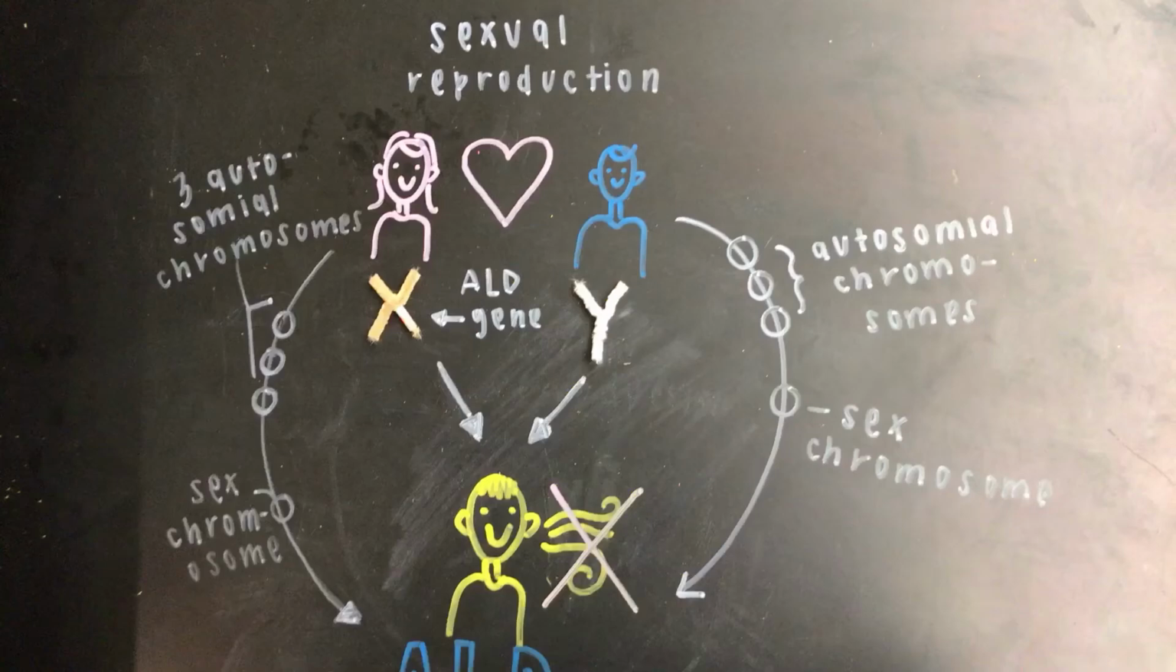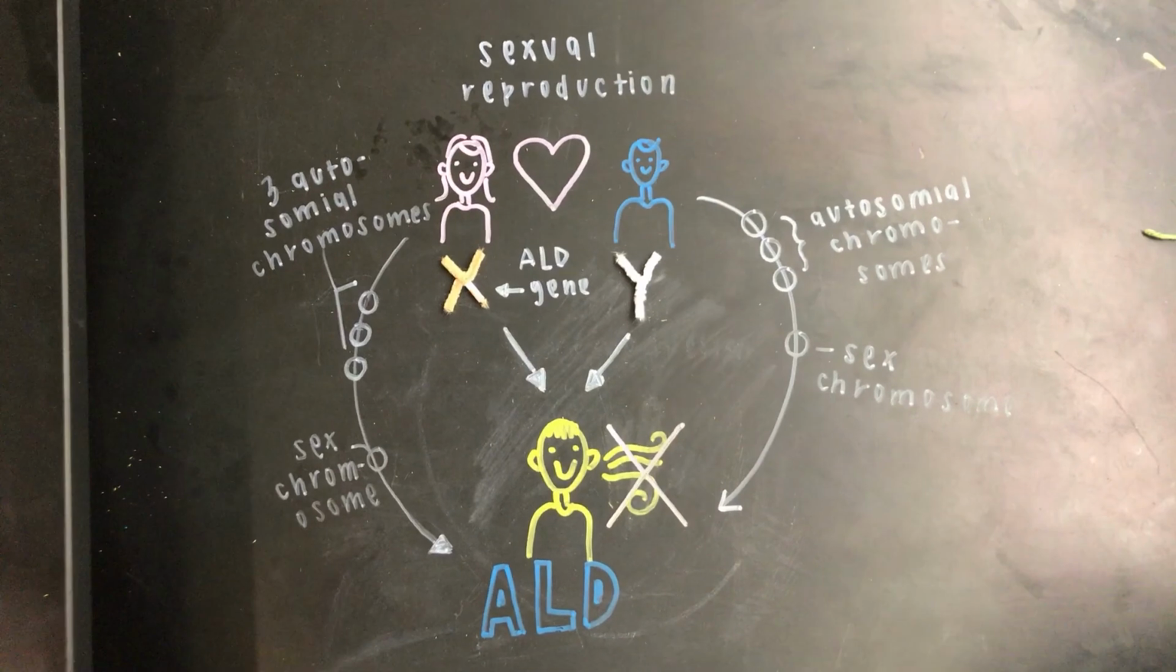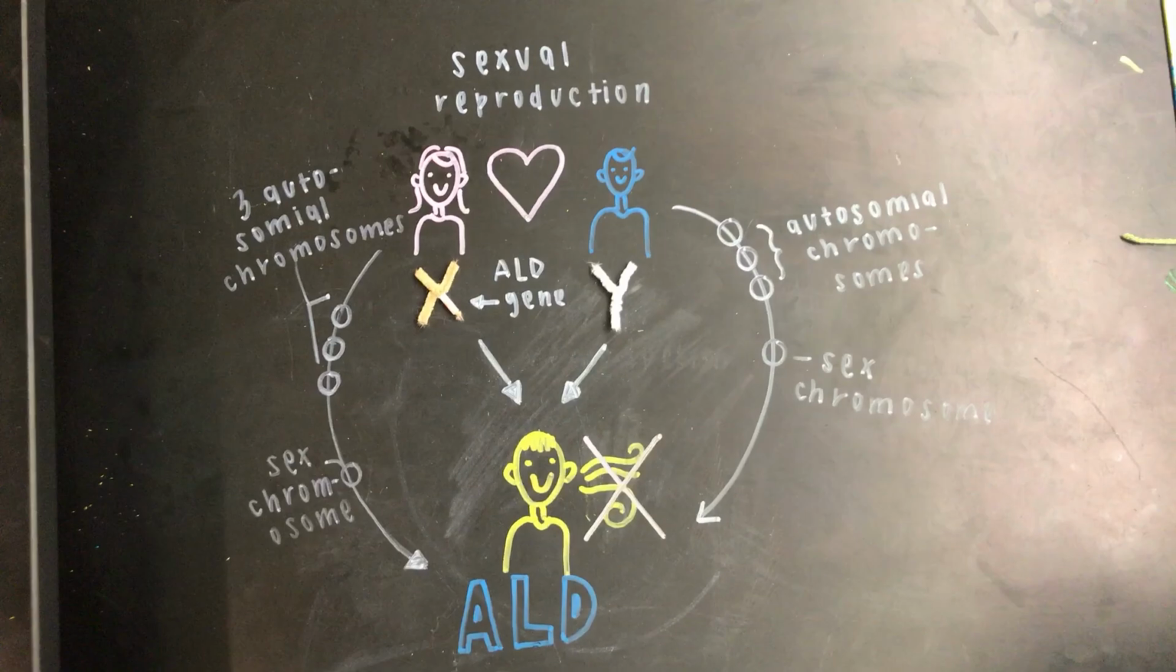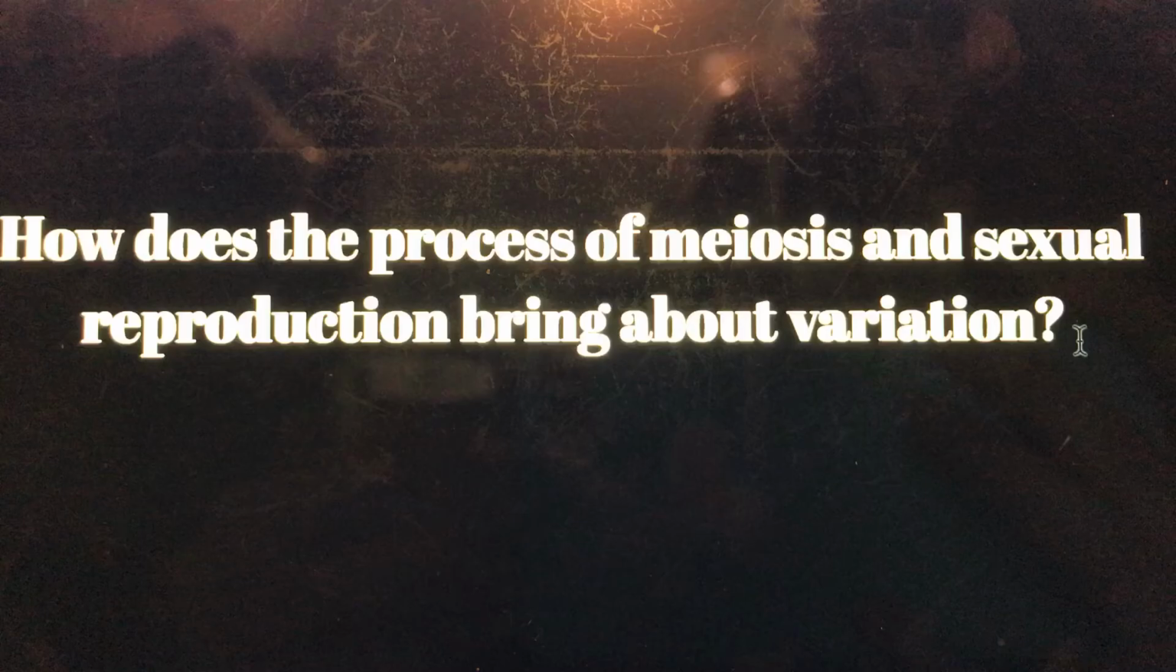So during sexual reproduction, you get half of your mom's DNA and half of your dad's DNA. So in this case, Mr. and Mrs. Sardine passed down 3 autosomes each and 1 sex chromosome, and that leaves Lorenzo with 2n equals 8. So how does the process of meiosis and sexual reproduction bring out variation?